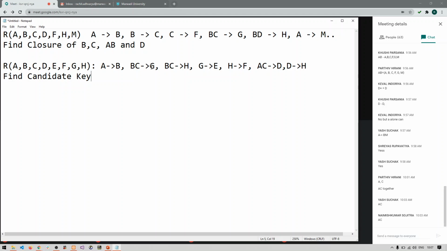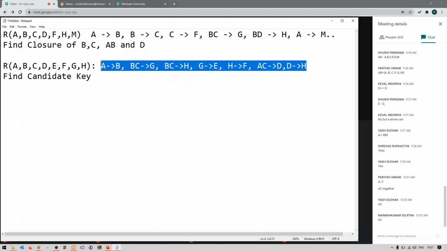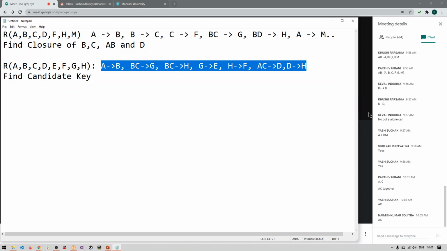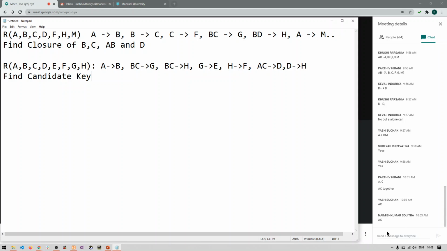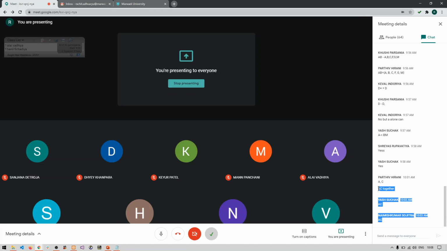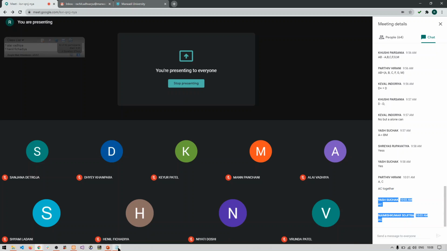Because AC to G is there, AC to E and AC to F can be done, AC to D also can be done, and because D is already identified by AC, AC to H. So yes, the combination of AC together can find all the attributes. So ultimately AC will be the candidate key. Right? So the answers are correct: Yash, Parthiv and Nemish.